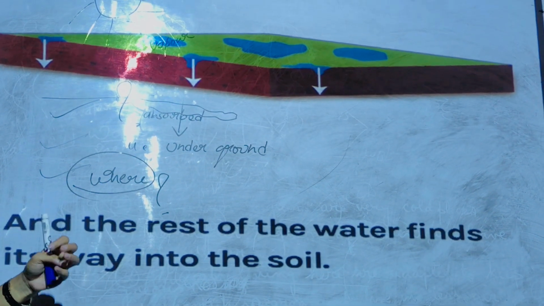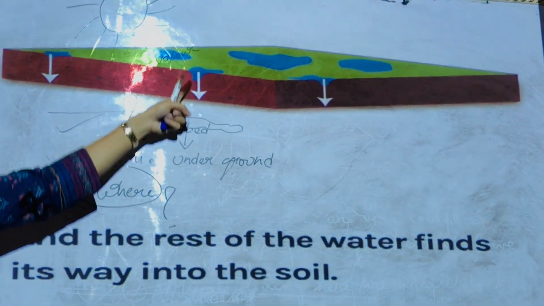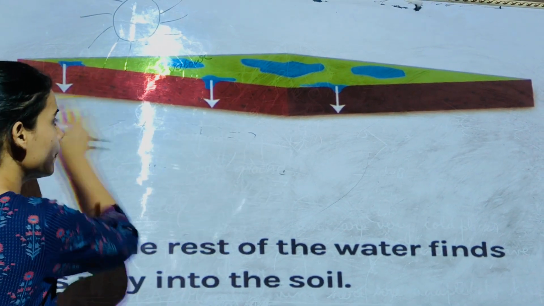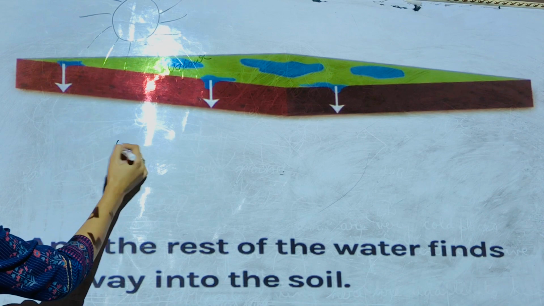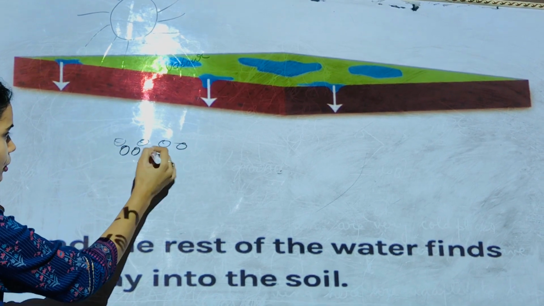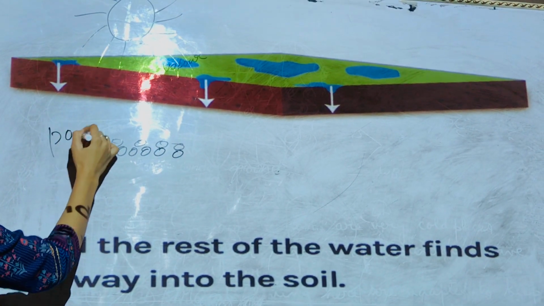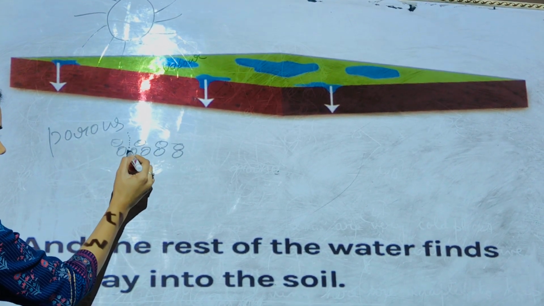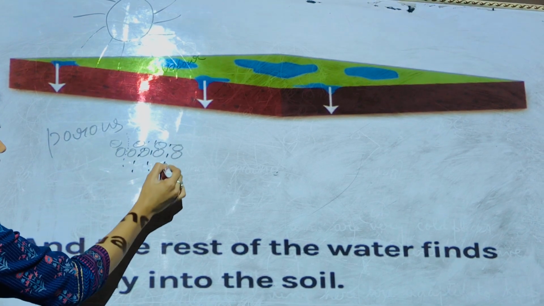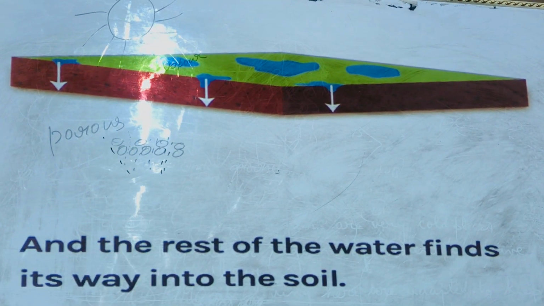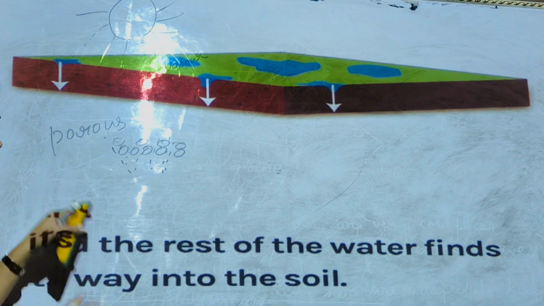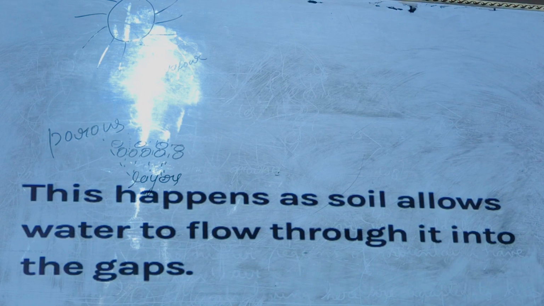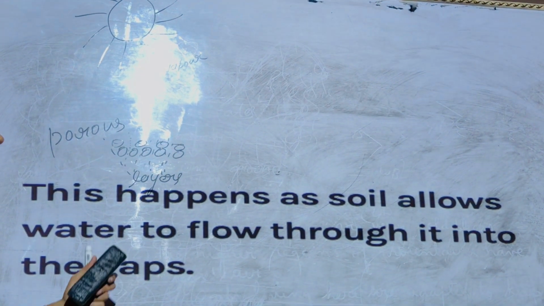Now this passing down of water is known as percolation. Now we all know that soil has little minute spaces in between them. It is very porous. We all know that soil is porous. So if water is there, it percolates down. It finds its way down the other horizons, or we can say the other layers of the soil. So this property is known as percolation.